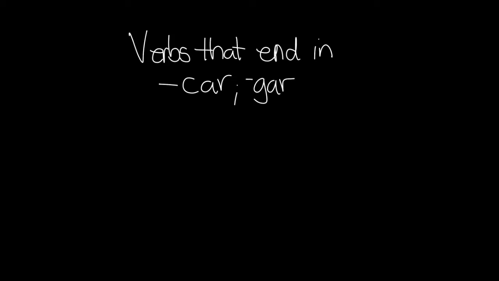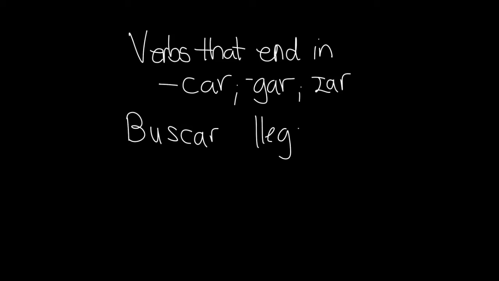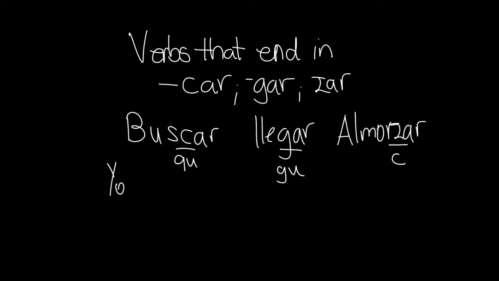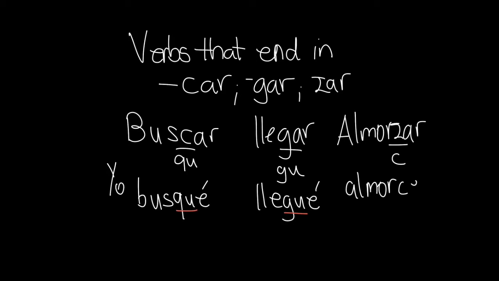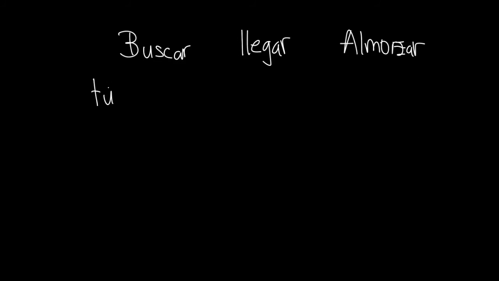Now let's take a look at what happens with the verbs that end in -car, -gar, and -zar. For example, buscar, llegar, almorzar. The only difference is that in the form of yo, c becomes qu, g becomes gu, and z becomes c. Yo busqué, yo llegué, yo almorcé. But in the other conjugations, the pattern stays the same.